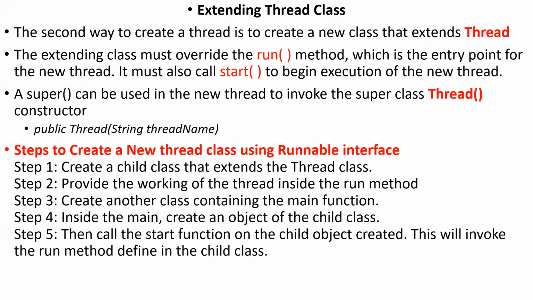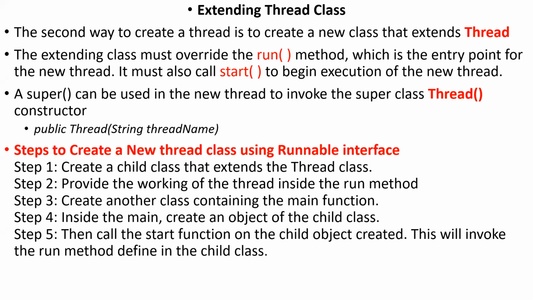Next, these are the steps to create the thread class by extending the Thread class. Same steps, but here we need not associate the child thread with the Thread class again, because in the starting step itself we are creating the child class from the Thread class.